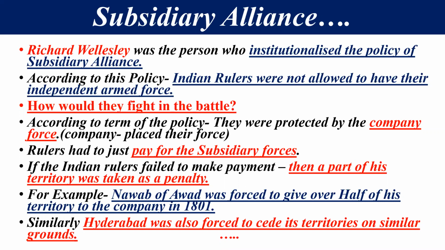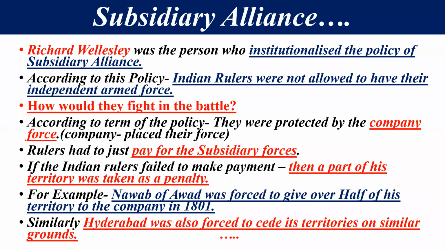The ruler did not have his own army, and had to take the company army whenever required, but the rulers had to pay for it. If the Indian rulers failed to make the payment, some part of their territory was taken as a penalty. This was the basic feature of the subsidiary alliance.